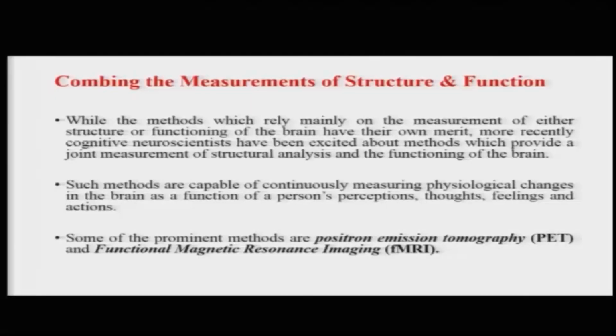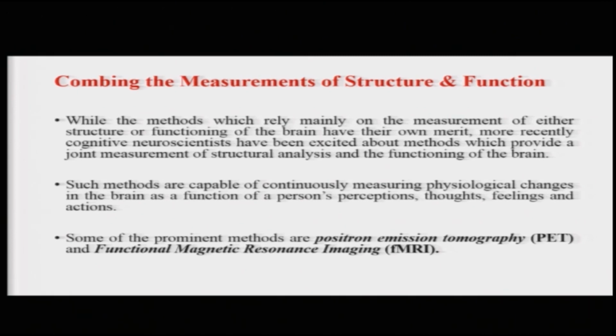Now, while the methods that rely mainly on the measurement of either the structure of the brain or the functioning of the brain, like for example the CAT scans or the MRIs versus the EEGs and the MEGs, both have their own merit and they reveal invaluable information. But more recently, cognitive neuroscientists have been excited about methods that provide a joint measurement of the structural analysis of the functioning human brain.